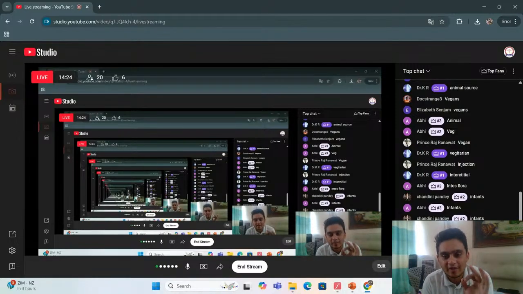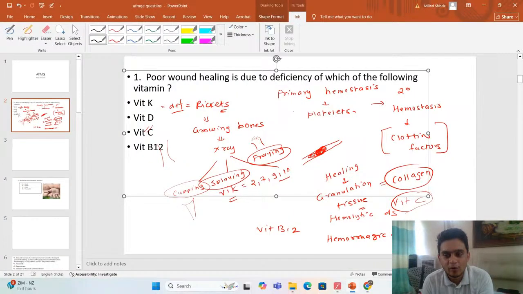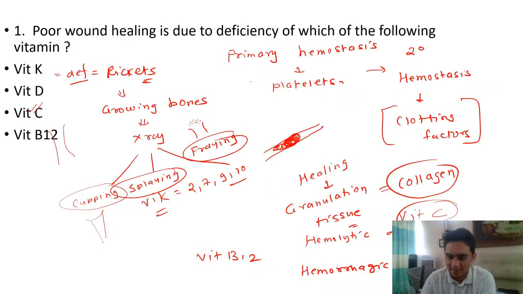So hemolytic disease of newborn is caused because of vitamin E deficiency, whereas hemorrhagic disease of newborn is caused by vitamin K deficiency. Okay. So these are one-liners that you should know about vitamins.